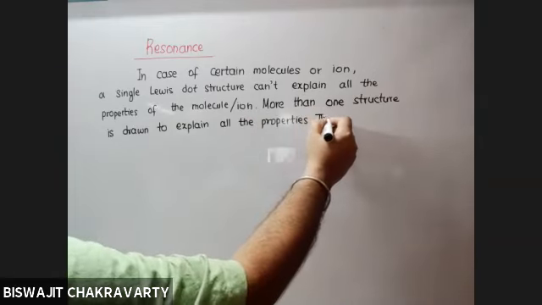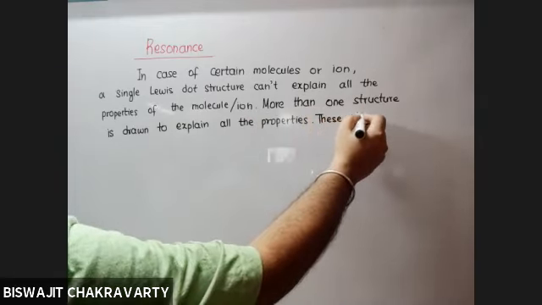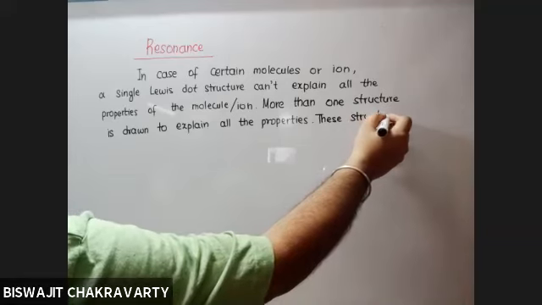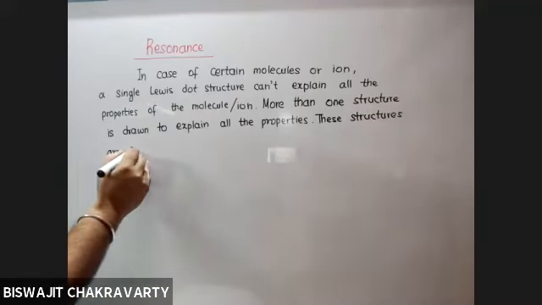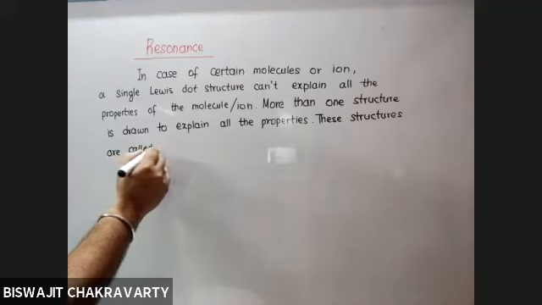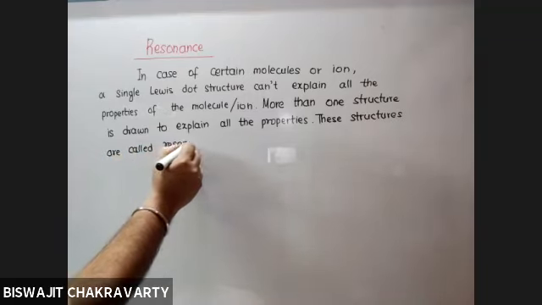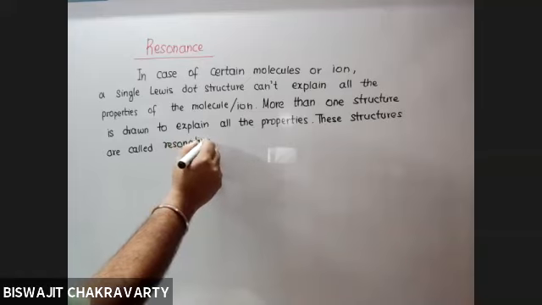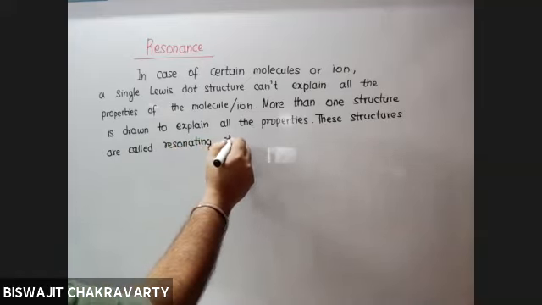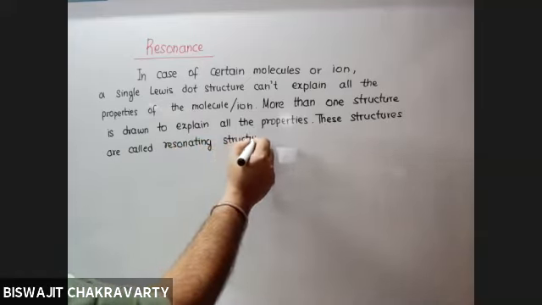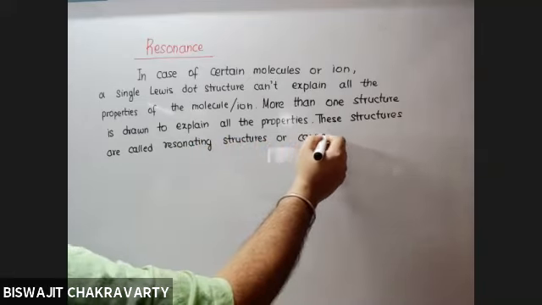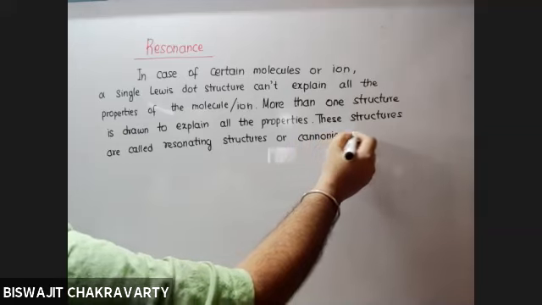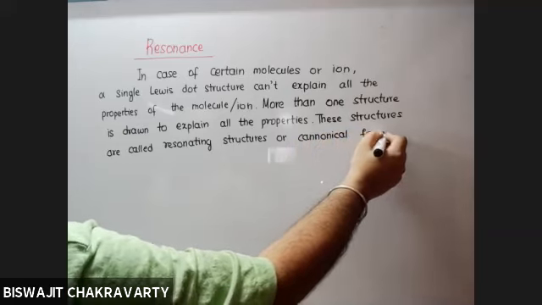These structures are called resonating structures or canonical forms.